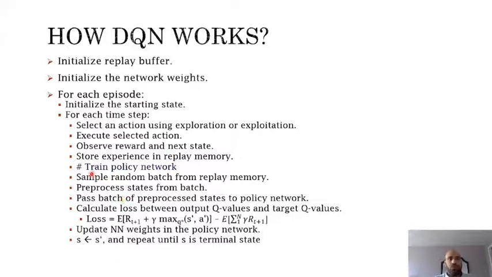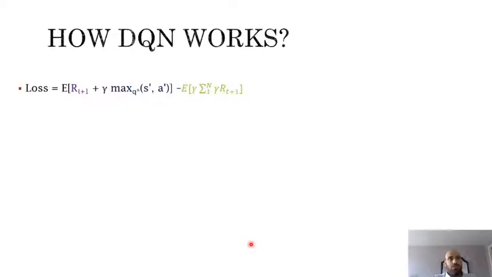In the training part, we sample from the replay buffer, if there are enough samples of course in the replay buffer, and we process this and pass this batch into the neural network and calculate the loss. This is the equation for the loss, and we'll come later to explain this loss function. Then we update the weights of the network, move the next state to the state, and repeat the same process until we get to a terminal state. So let's visualize this a little bit.